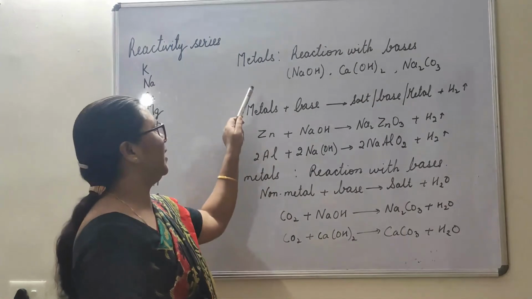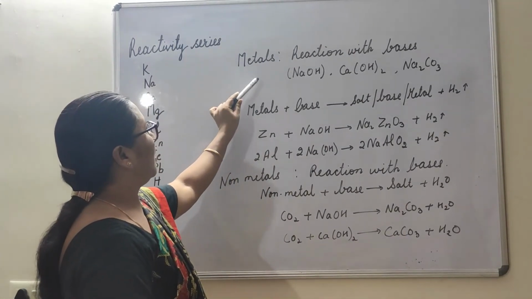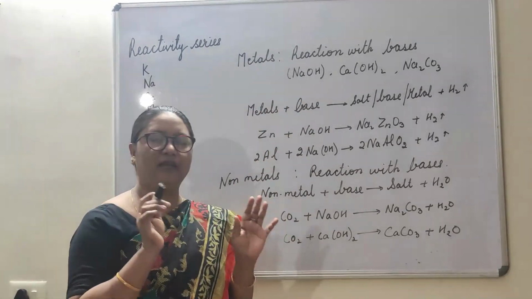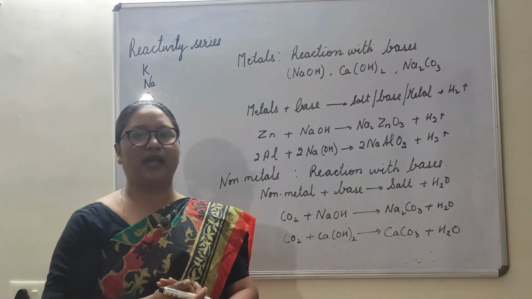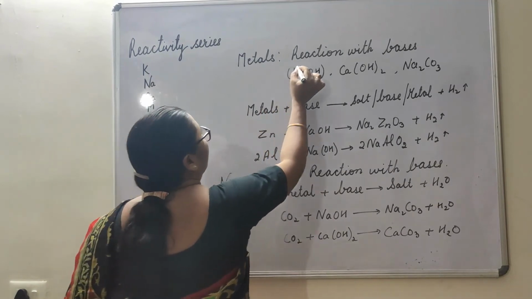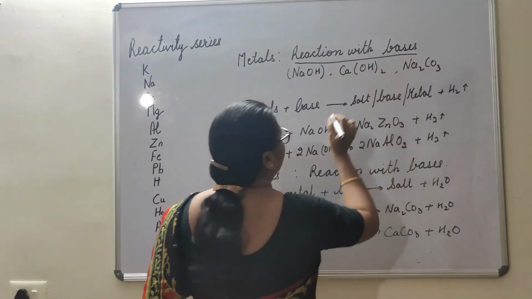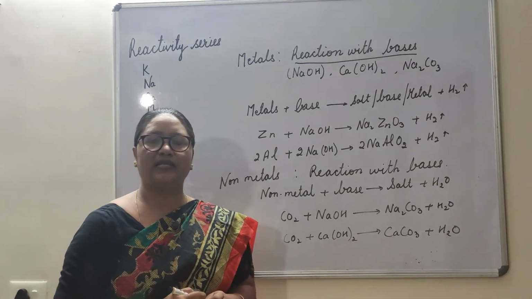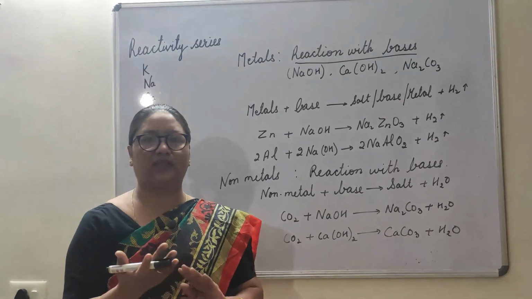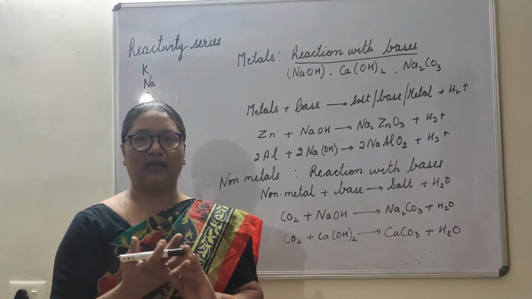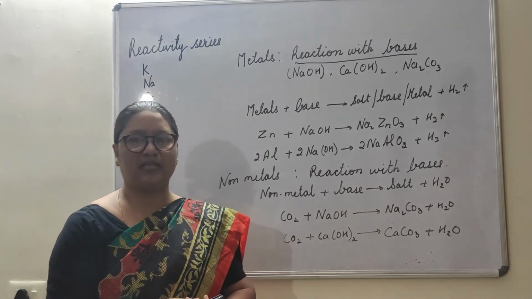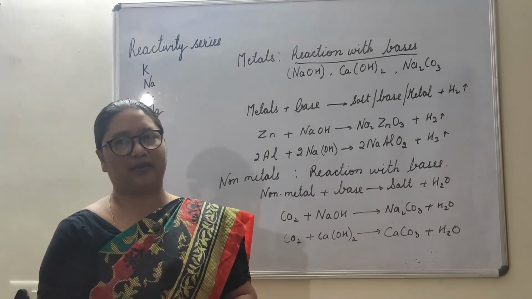Now quickly we will see what happens when metals react with bases. We have already seen what happens when metals and non-metals react with acids. So now we will take the reaction of metals with bases. We have already seen how to distinguish acidic and basic nature with a simple method, the litmus paper test. But seeing any substance, how could you make out that it's a base?